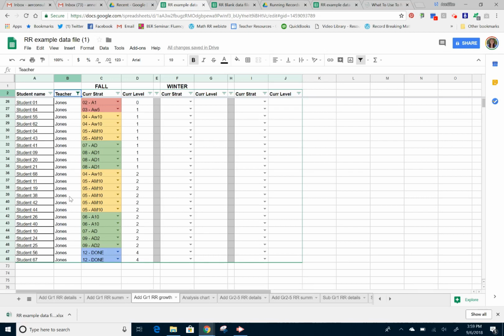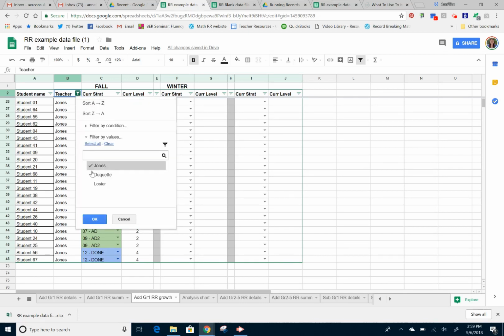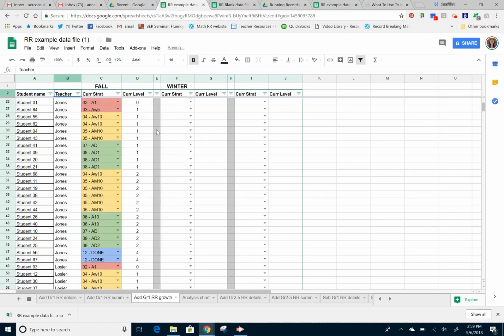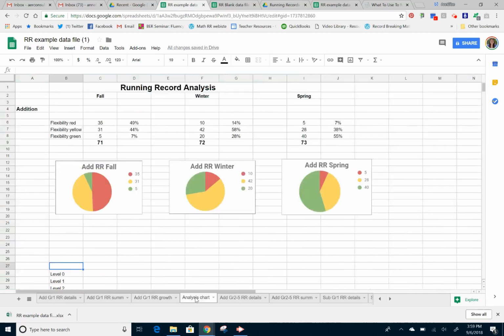So, and again, the other data is not gone. To get the data back, I'm just going to choose that symbol and I'm going to choose all the teachers that I want. I could do select all or just click on the ones that I want, say, okay, now everyone's back. And so that's a really nice feature as well. Now, the last sheet I wanted to go over with you was the analysis chart. I just created this chart where I put in the words of the flexibility strategies. I did this based on the Common Core expectations of fluency.